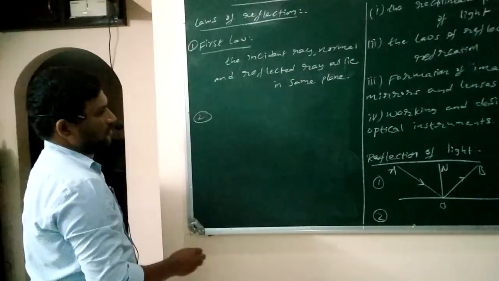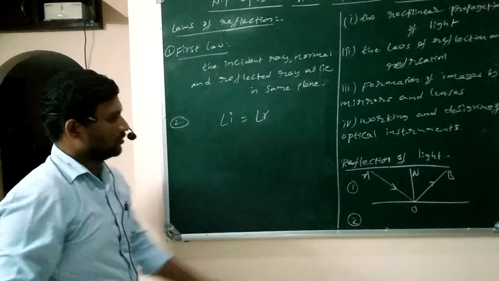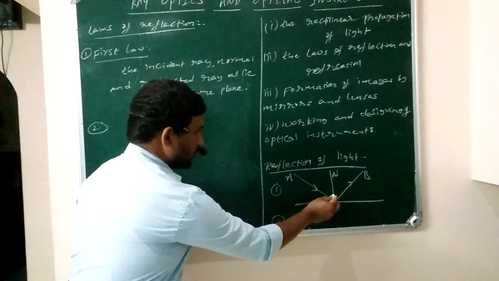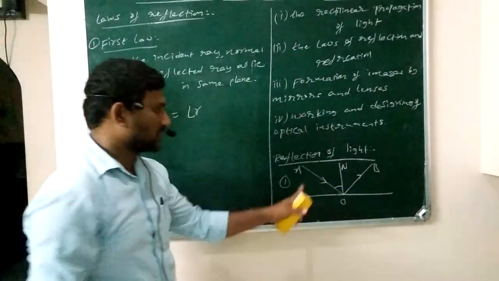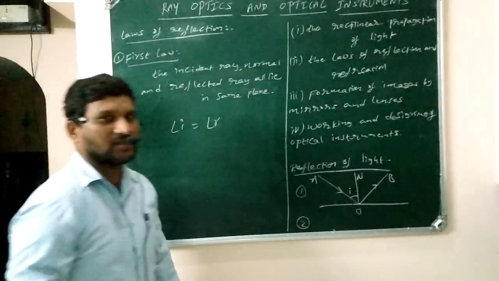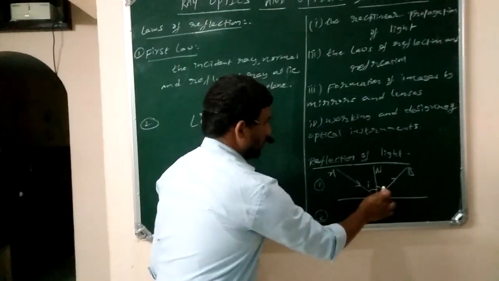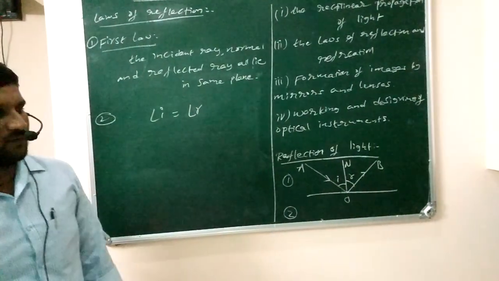And the second law is the angle of incidence i is equal to the angle of reflection. One thing you are going to remember here: the angle made by the incident ray with the normal we call the angle of incidence i. The angle made by the reflected ray with the normal we call the angle of reflection.